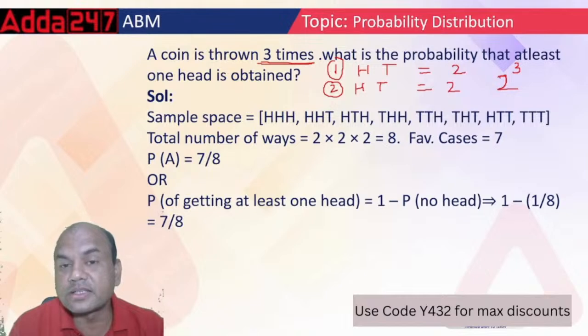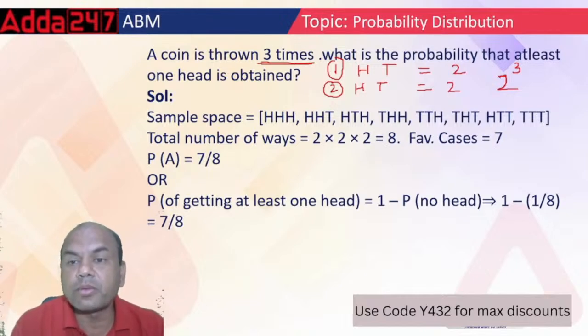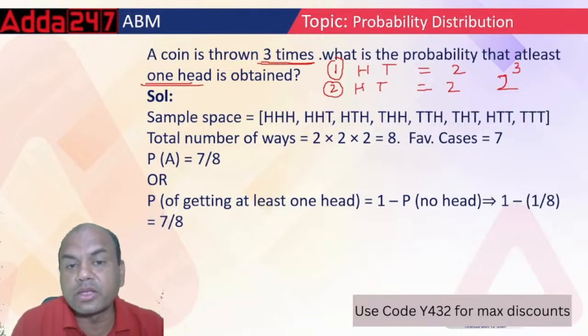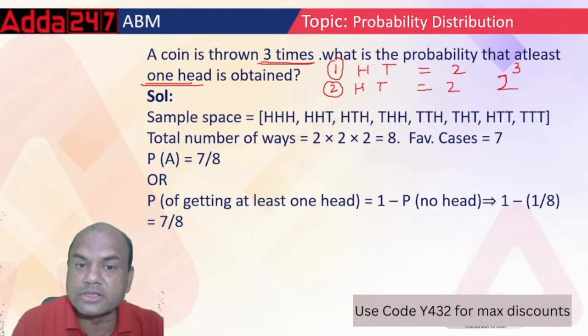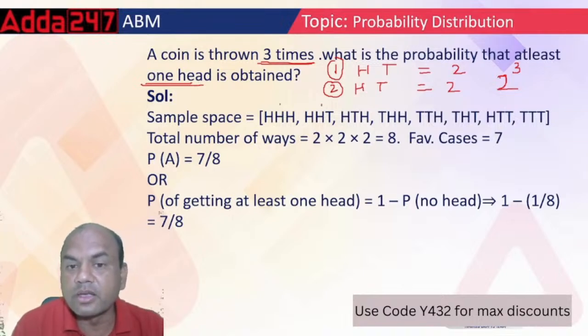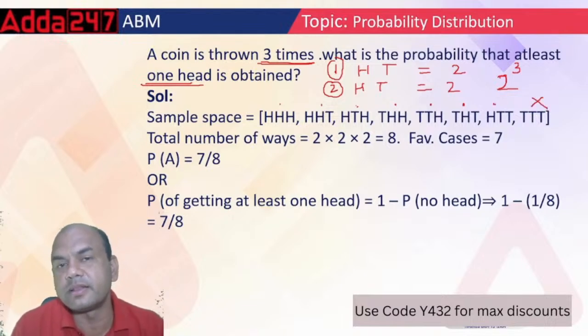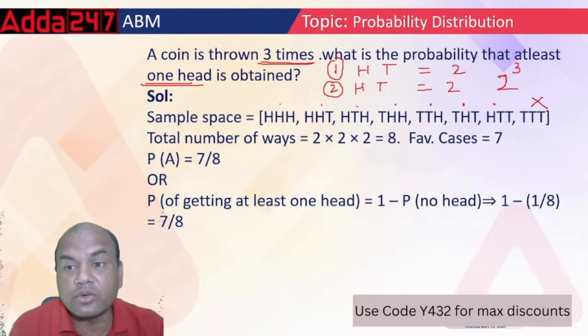Now what is asked in the question? What is the probability that at least one head is obtained? At least one head. So am I having one head over here? Yes, I am having one or more heads, so this is okay. Head tail head, okay. Tail head, okay. At least one head I must get. This one is not okay, because here I am getting all tails.